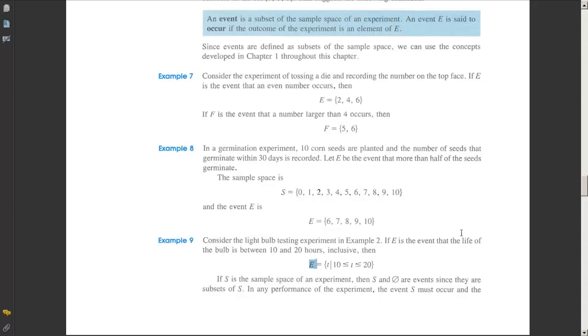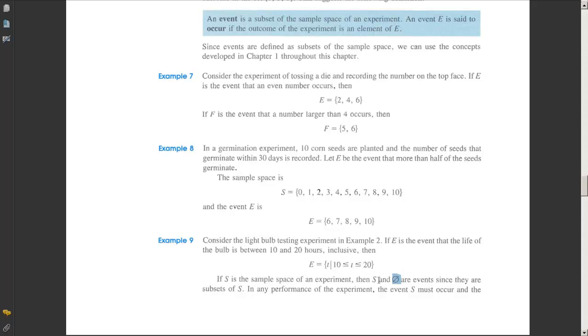Okay, let's continue. In set theory, we say that every set is a subset of itself. So if you have a set S, then S is a subset of itself because every element of S is in S. And also we say that the empty set is a subset of every set. If you don't remember this, please go back and check set theory. But we say that the empty set is a subset of every set also.